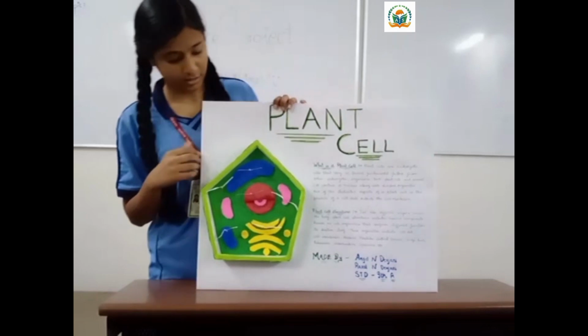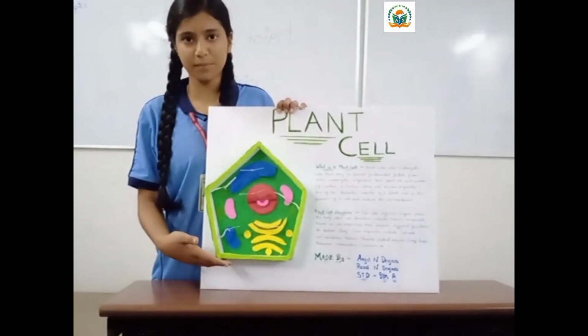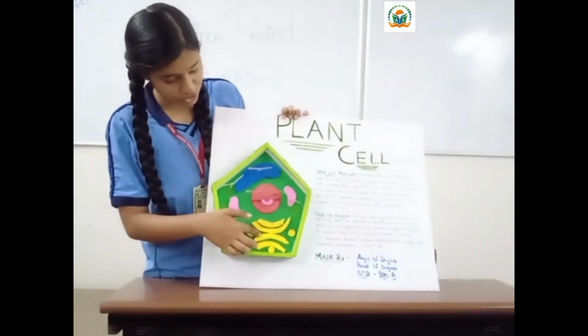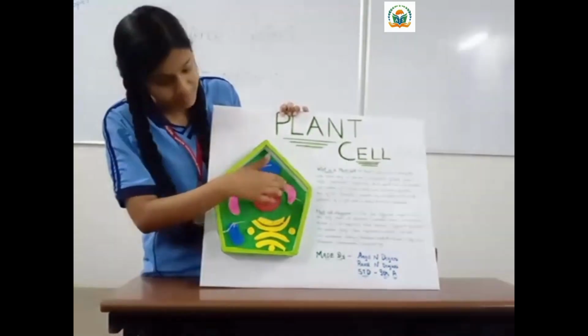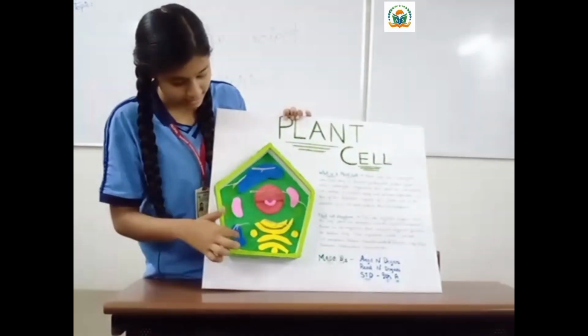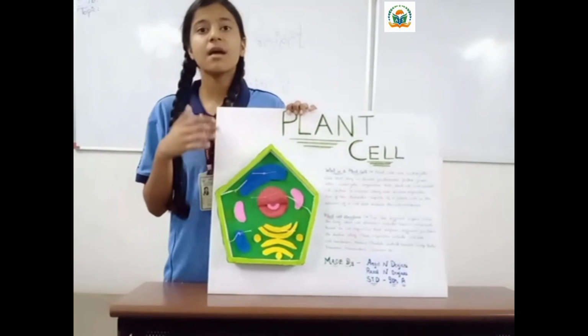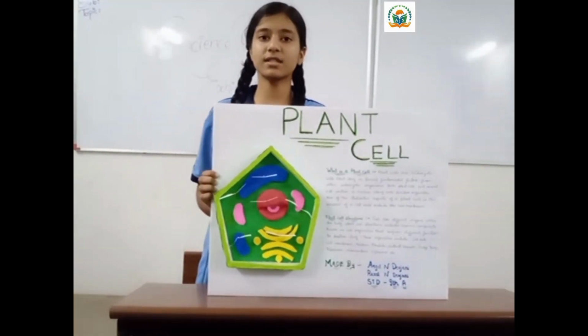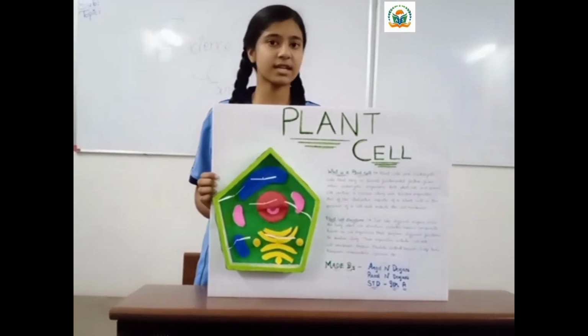So here are the parts of the plant cell. This is the Golgi apparatus, this is the nucleus, this is mitochondria, this is lysosomes, and this is the vacuole. Mitochondria is called the powerhouse of the cell, and lysosomes are called the cellular bags of the cell.